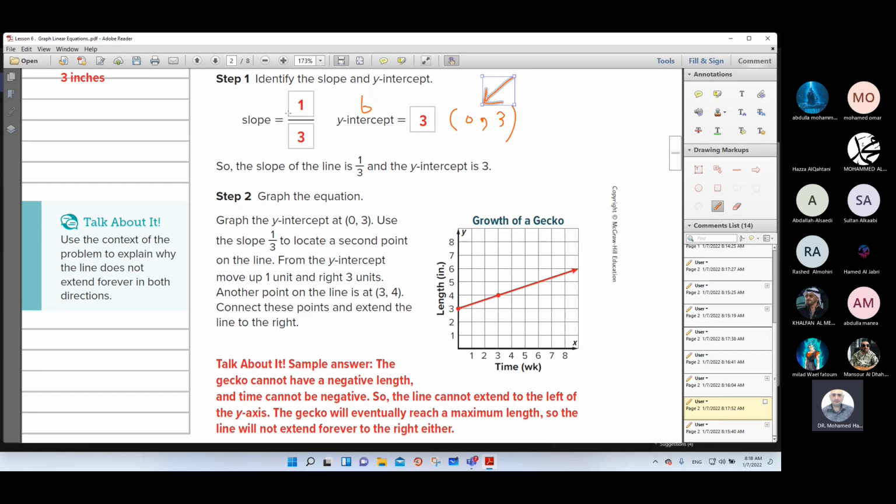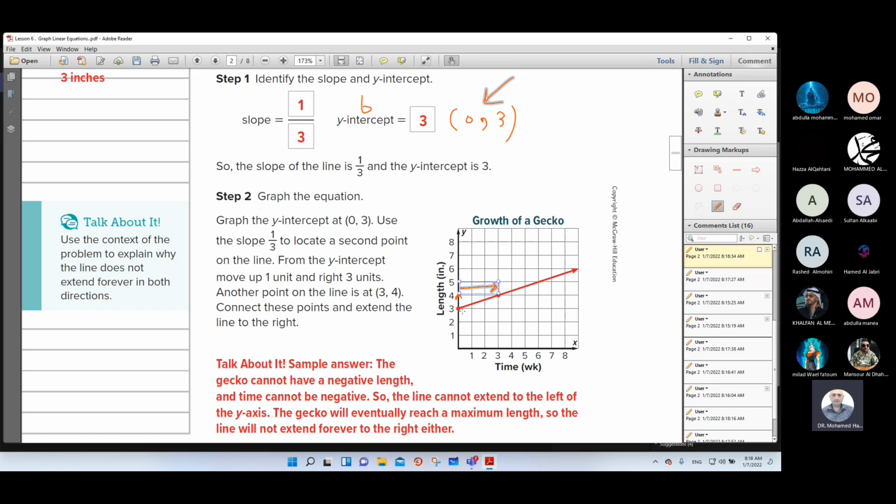Then from the slope, you have up the rise and you have down the run. The rise up 1 means positive, means go 1 unit up from this point. This is the rise. Then 3 means the run, means go to the right 3 units. 1, 2, 3. You will get this point.